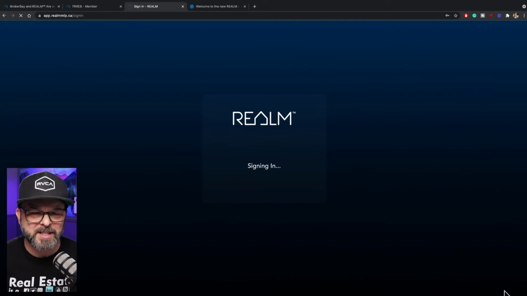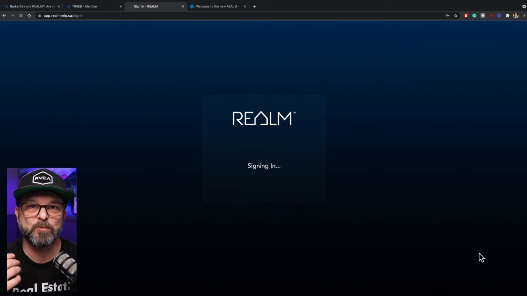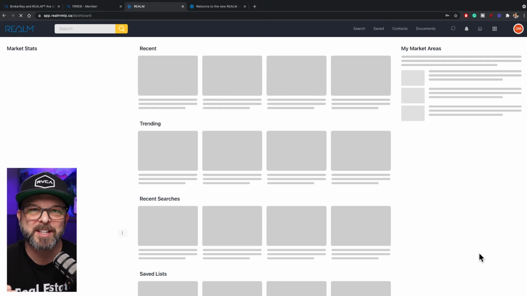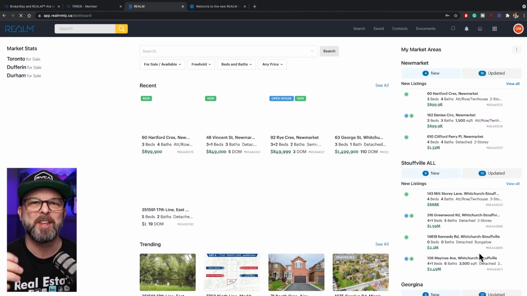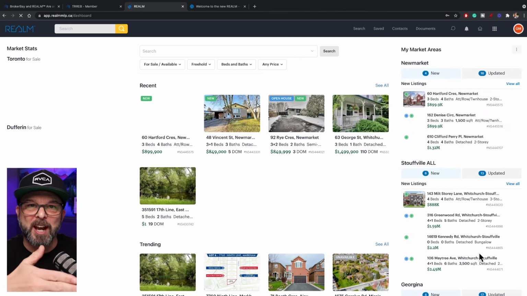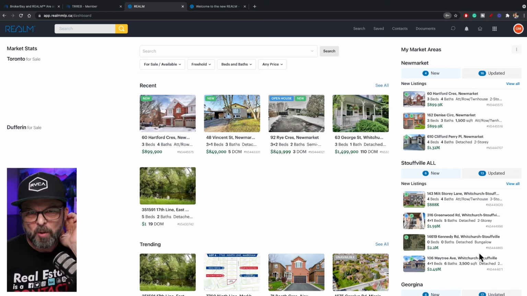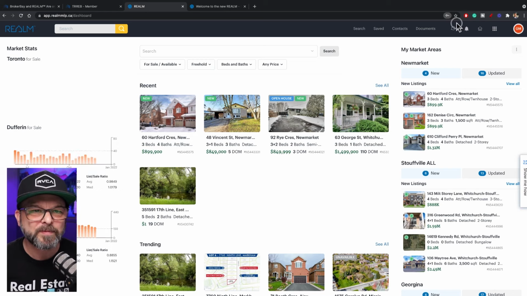And I got to say, once you're logged in, the system is really quick and responsive. It does take a moment to log in, as you can see. But again, what I love about it is the market data that you're going to see. You can have instant access to the history of the listings, which you can right now in Stratus, but also some of the other market data, which is really cool. So this is the homepage that comes up right away.